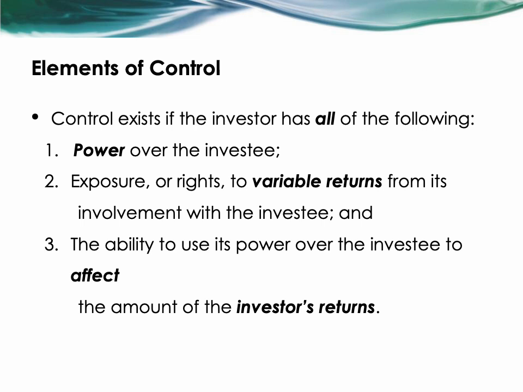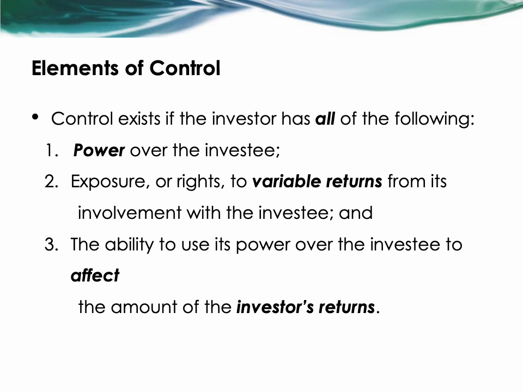So the fundamental basis for consolidation is control. And we can say that an investor controls an investee when it has all three of the following elements. First is power over the investee. Second is exposure or rights to variable returns from its involvement. And third is the ability to affect those returns through the use of its power.